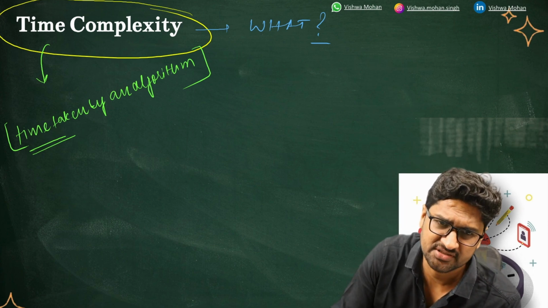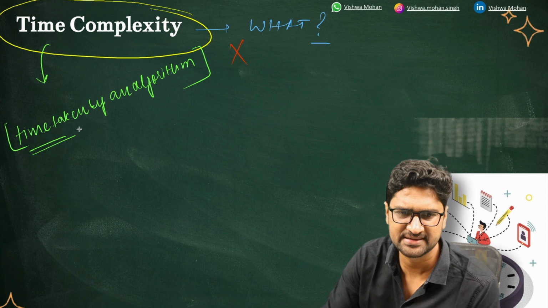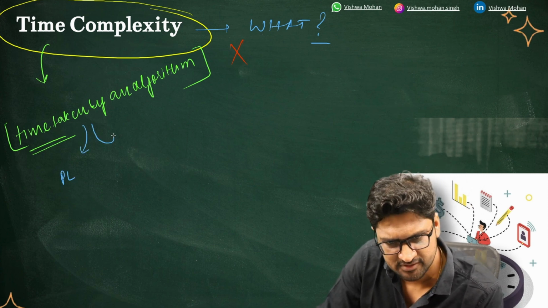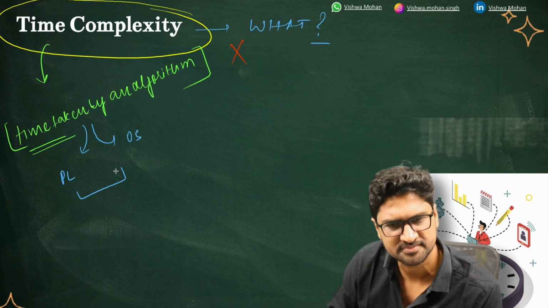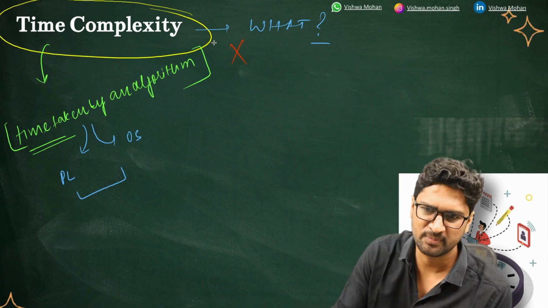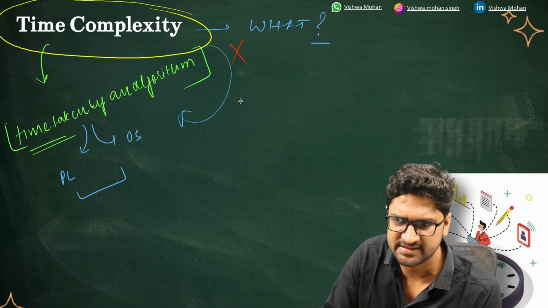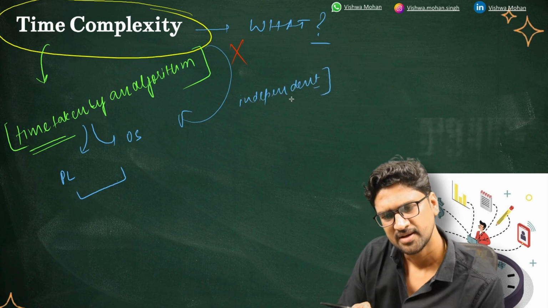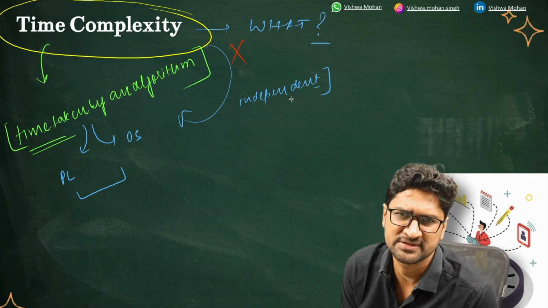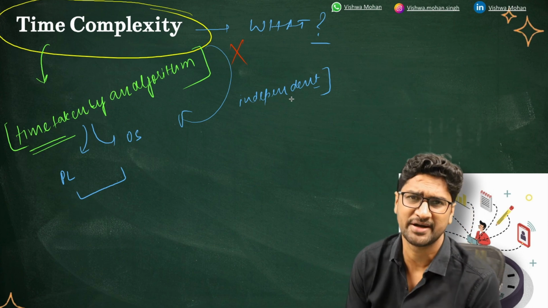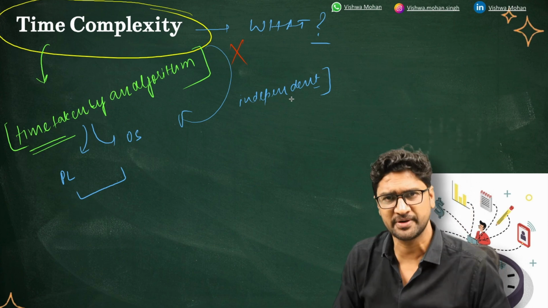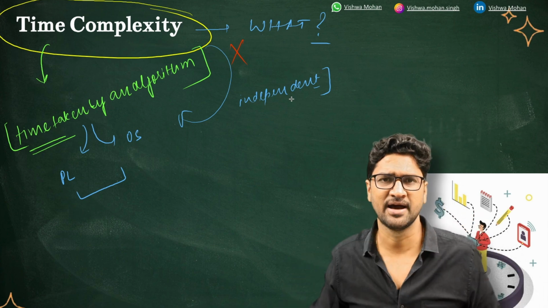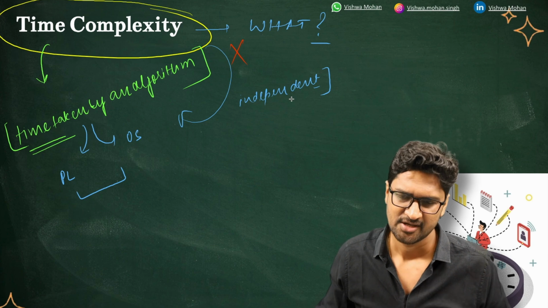This definition is utterly wrong, because if you take the time taken by the algorithm, it will again be dependent on the programming language, it will be dependent on the operating system. I know that this time complexity has to be independent of these things. So the definition should be such that no matter which programming language you use, no matter which operating system or machine you are using, you get the same time complexity for a given algorithm that you have written, right?